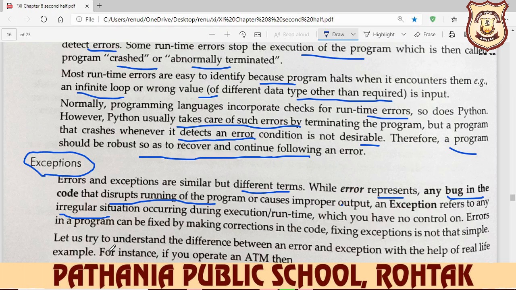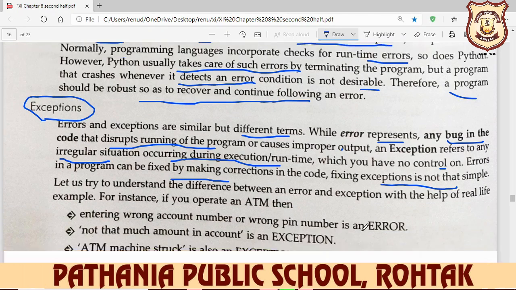What do you mean by the exception? Exception means an irregular situation occurring during execution at runtime, over which you have no control. Errors in a program can be fixed by making corrections in the code. Fixing an exception is not that simple.